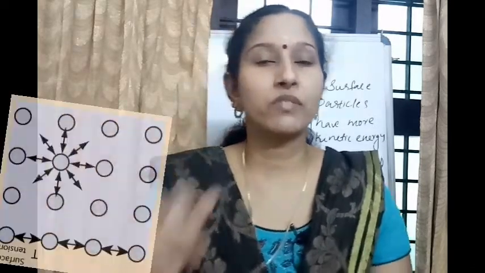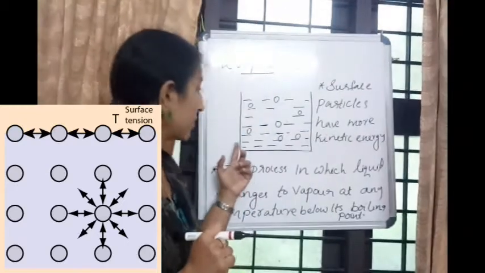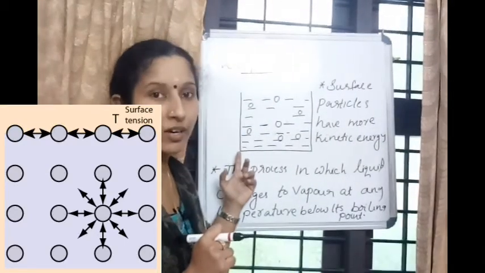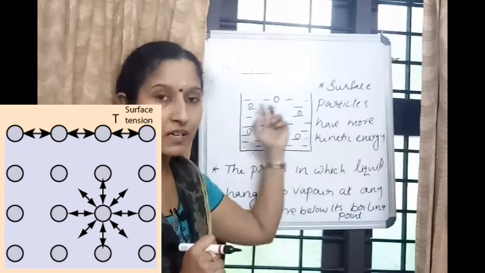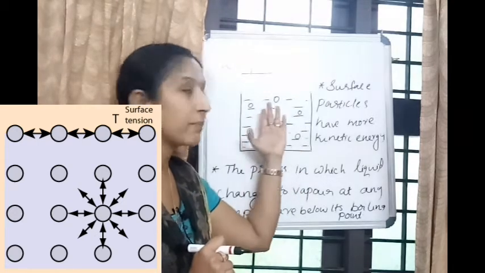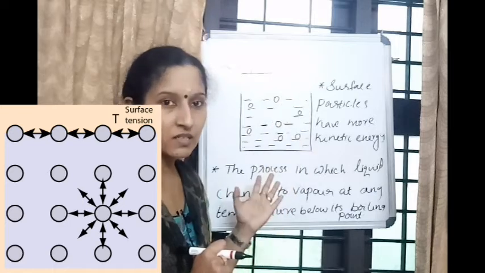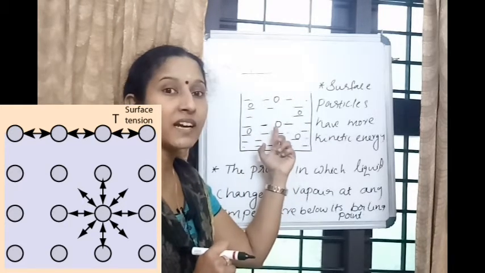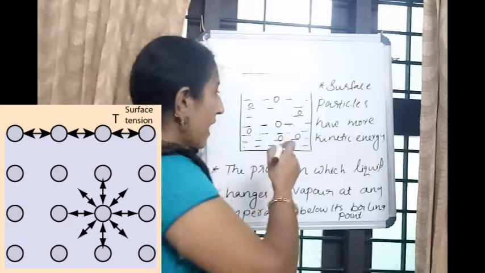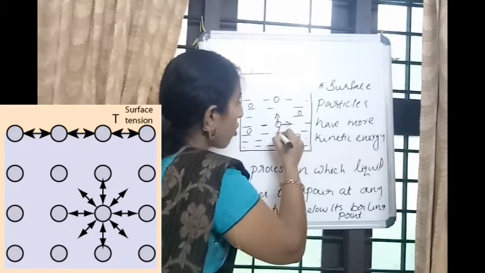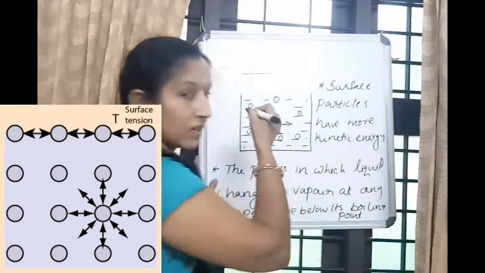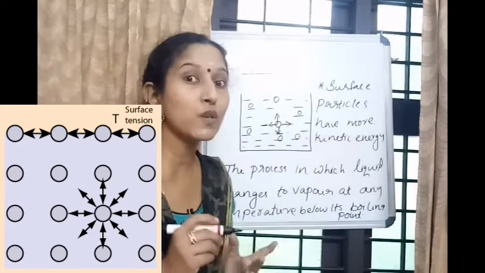Let us discuss this. Look at the board. You can see one beaker containing water, and water or liquid can be considered as particles. The particles inside the water are attracted by other particles from the four sides. We have learned about the intermolecular force of attraction.